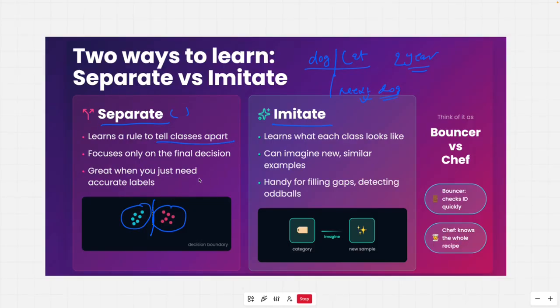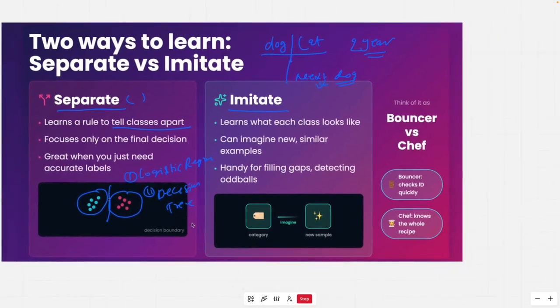And there are so many algorithms here. For example, all the classical machine learning, like logistic regression and decision tree, they all fall under this.